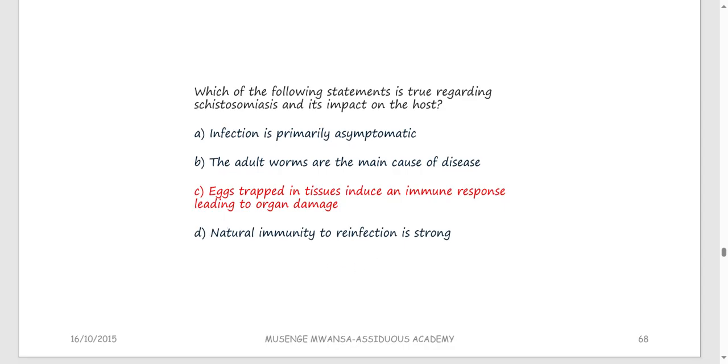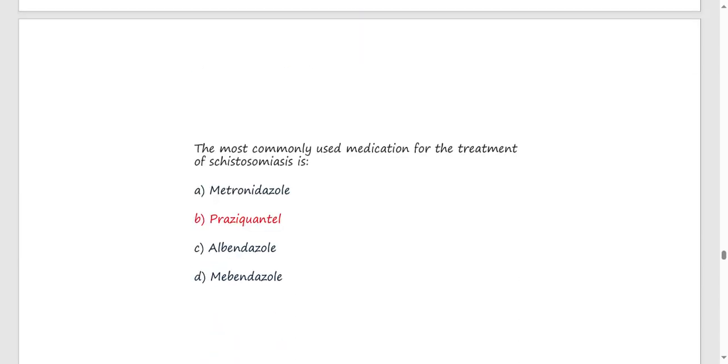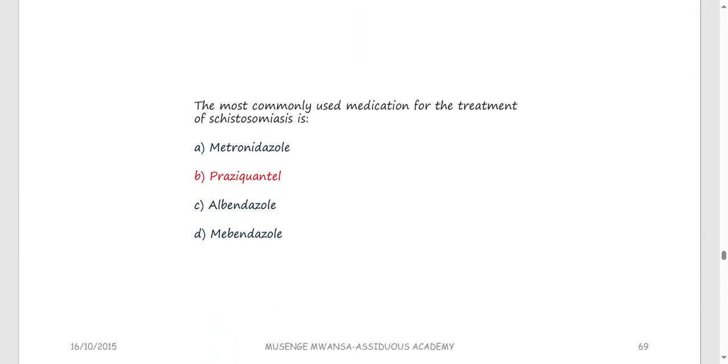Natural immunity to reinfection is strong. Really not. Natural immunity will barely help you. If there is a reinfection, you still get the disease as though you didn't have it before. The most commonly used medication for the treatment of schistosomiasis is praziquantel.